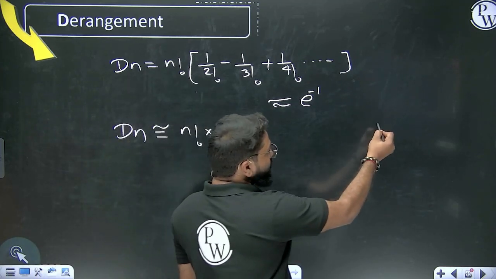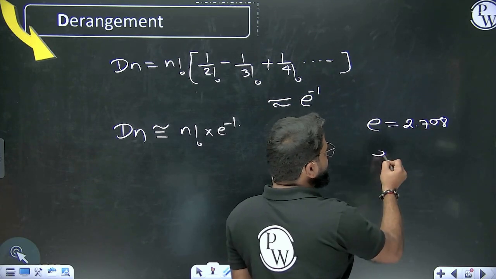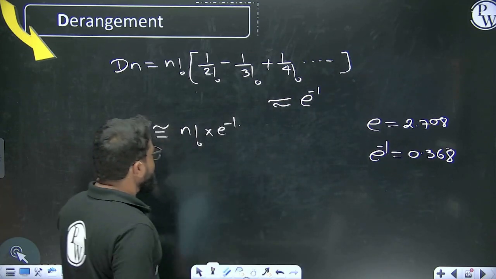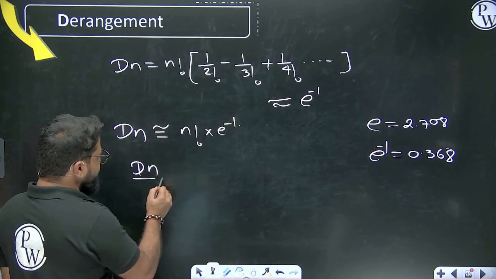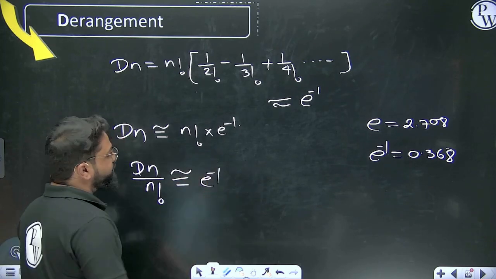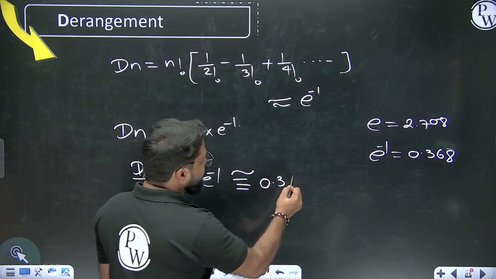Everybody knows the value of the Euler number, that is 2.718. If you calculate here, you will get 0.368. So D of n divided by n factorial is almost equivalent to e raised to -1, which is almost 0.368.